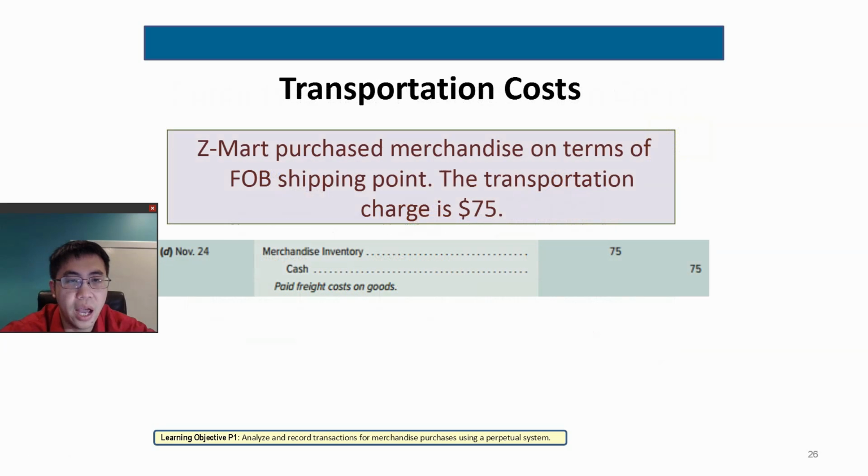And here we have an example, and this is a FOB shipping point. If it's a shipping point, then you know who takes care of the transportation. That's right, it's the buyer. So after the buyer pays a $75 transportation fee, the merchandise inventory would build up by $75. Just because you pay more for the inventory on the book, its value goes up. We still have the same inventory, the same merchandise, same amount, same quality, same everything. It's just that the value of it goes up on your accounting book.